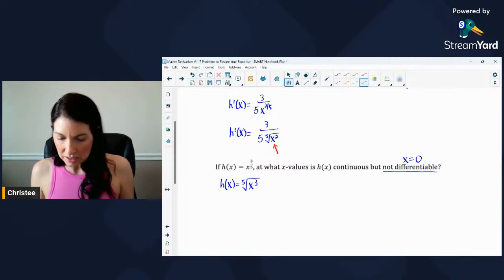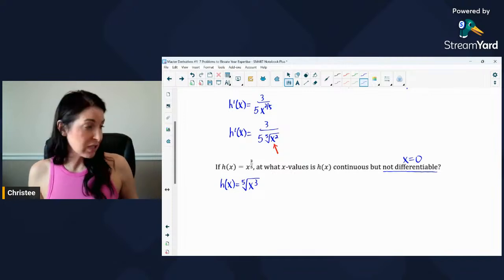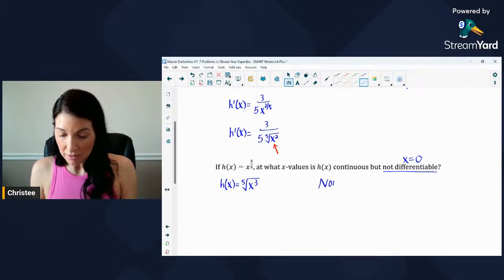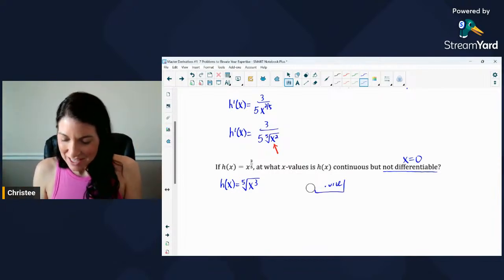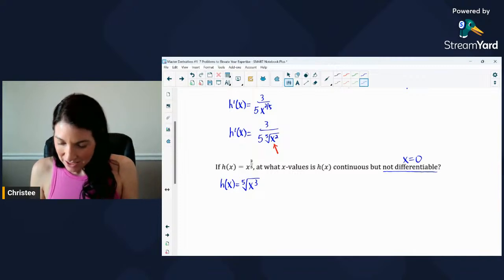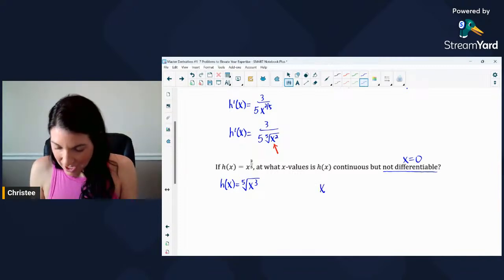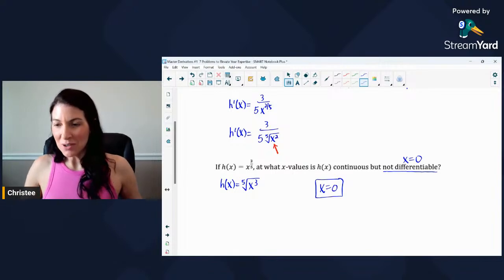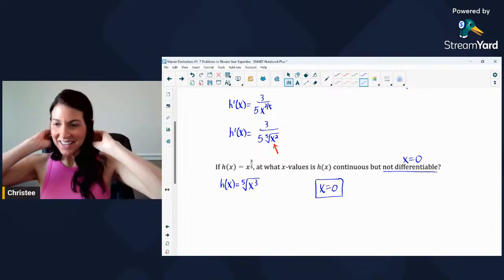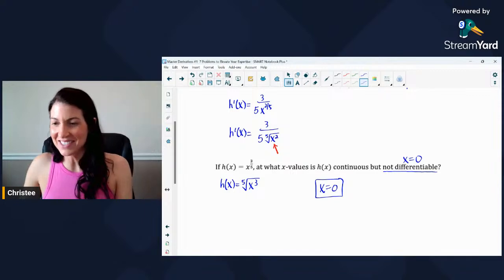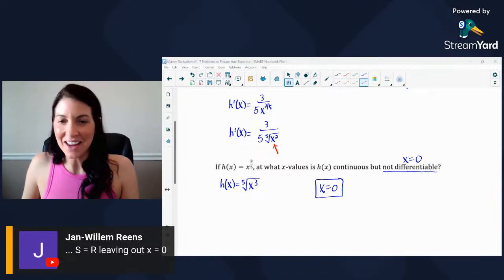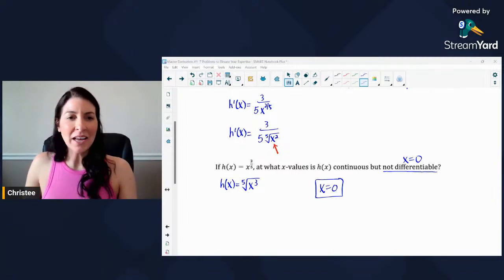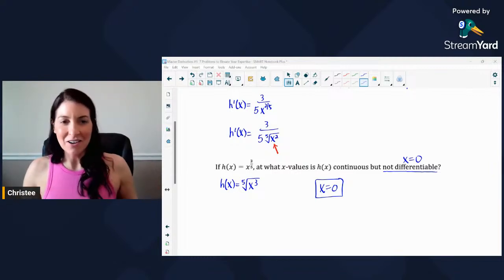The function is continuous. So at what x values is h of x continuous but not differentiable? You know what? There is going to be none. Oh, sorry. No. It is 0. What am I thinking? Continuous, because we could plug in 0. So at what x values is h of x continuous but not differentiable? Almost made the mistake there. Yes. Yeah. I like that, Jan. That's good. Yes. So it would be all real numbers except x equals 0. So yeah, some different notation ways to write out that answer. I really like that. Yeah. And I also know there's interval notation that you can write it out and leave out the 0 as well.